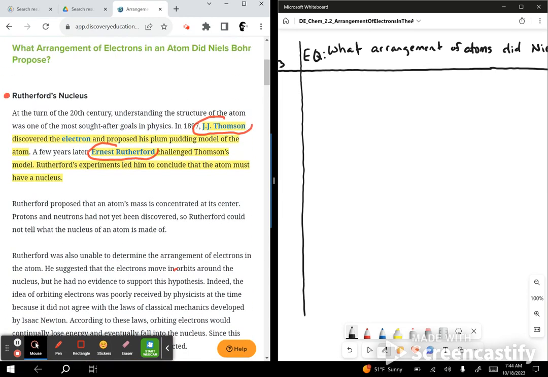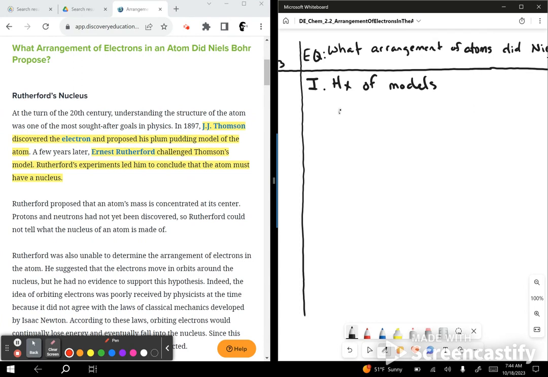What did they say? Roman numeral 1. At the turn of the 20th century, understanding the structure of the atom was one of the most sought-after goals in physics. As far back as 1897, J.J. Thomson discovered the electron and proposed his plum pudding model of the atom. Okay, so maybe we can write down the history of models.